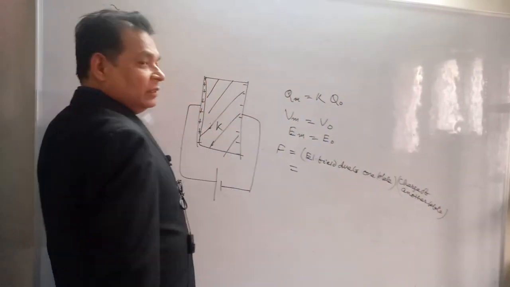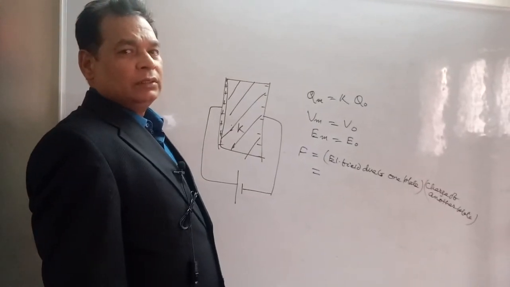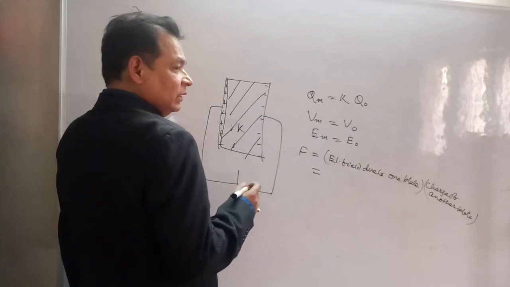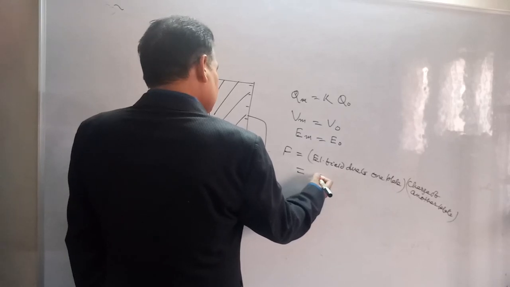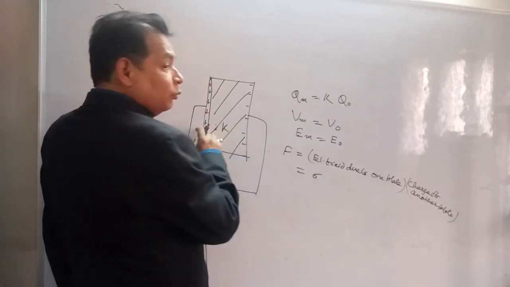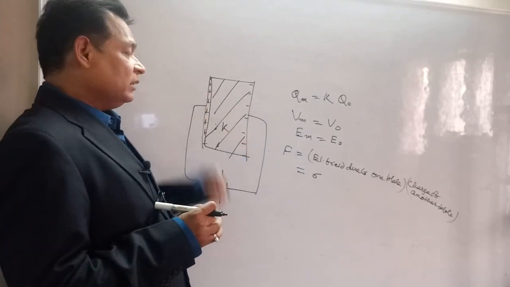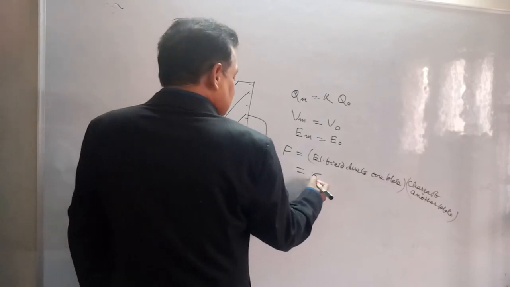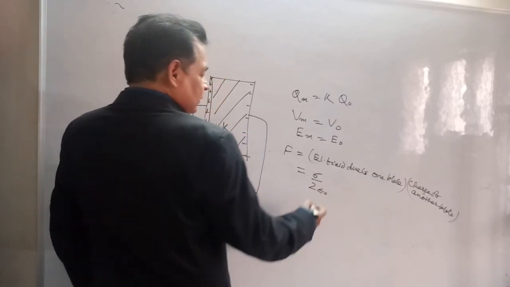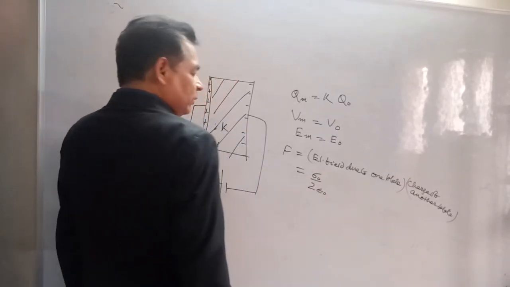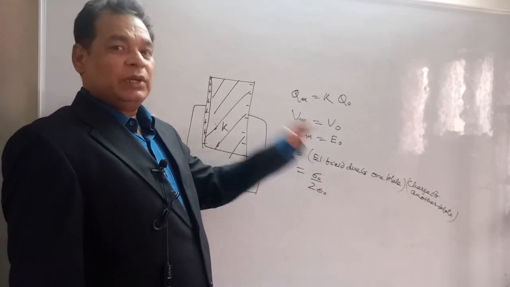In presence of dielectric medium, electric field will be same as when dielectric was absent. That's why we will have here electric field due to one plate, in absence of dielectric medium, was sigma by 2 epsilon naught. We will say sigma naught by 2 epsilon naught. Sigma naught is charge density of the plate in absence of dielectric medium.